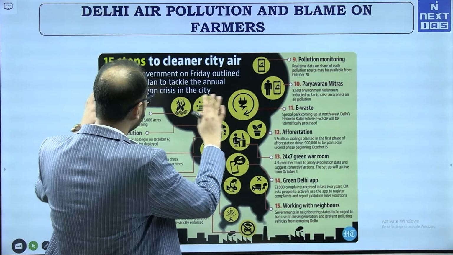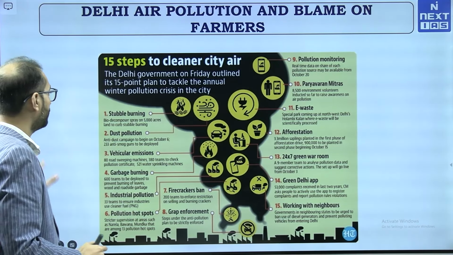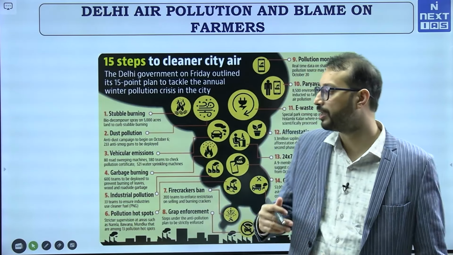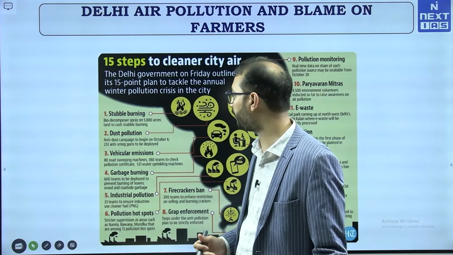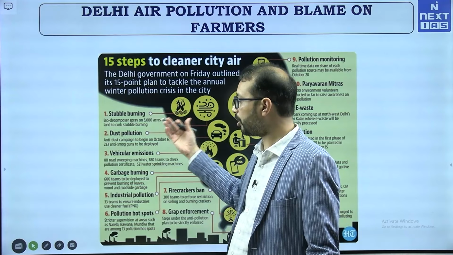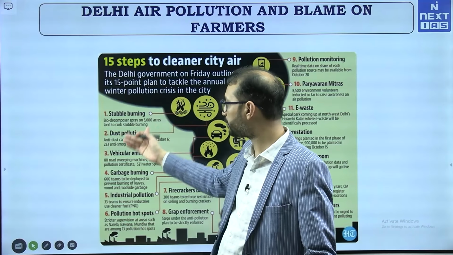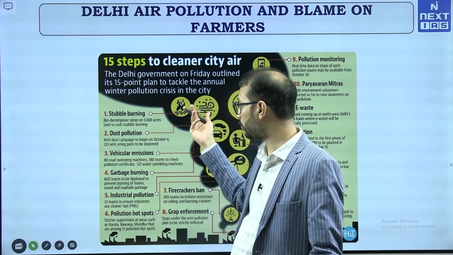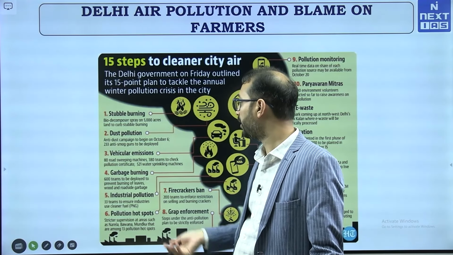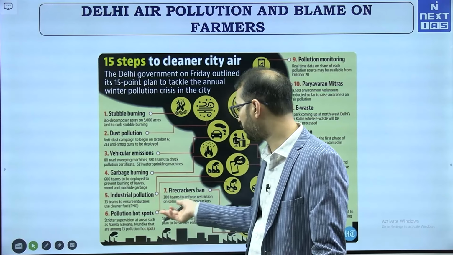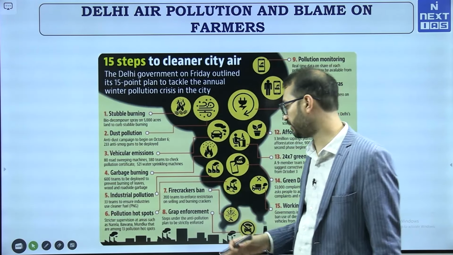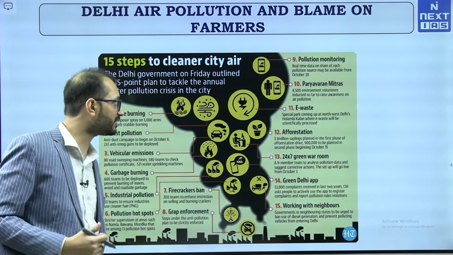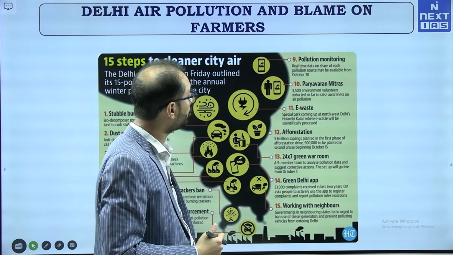So, overall there is a 15 steps to clear city air in Delhi. So, basically stubble burning, that is something that was previously there, but yes, in future also government will take efforts to curb it, but those are not such a big problem. So, what are the major problems? Dust pollution, anti-dust campaign to begin, right. Every year the government does. So, dust pollution is there, vehicular emission, right, garbage burning, industrial pollution, right, pollution hotspots, firecracker ban is there. We see there is a GRAP enforcement in Delhi whenever pollution levels reach a particular threshold.